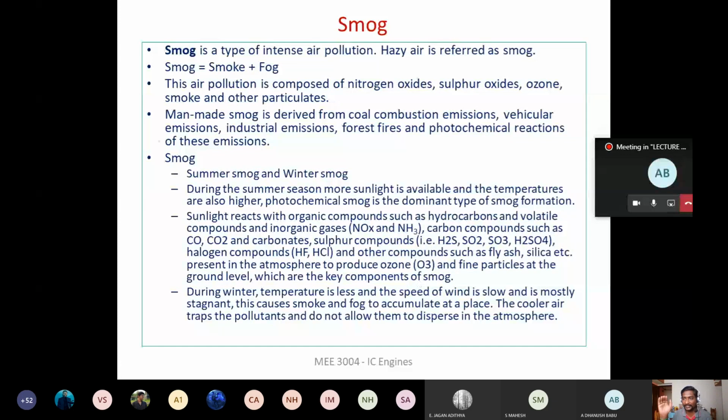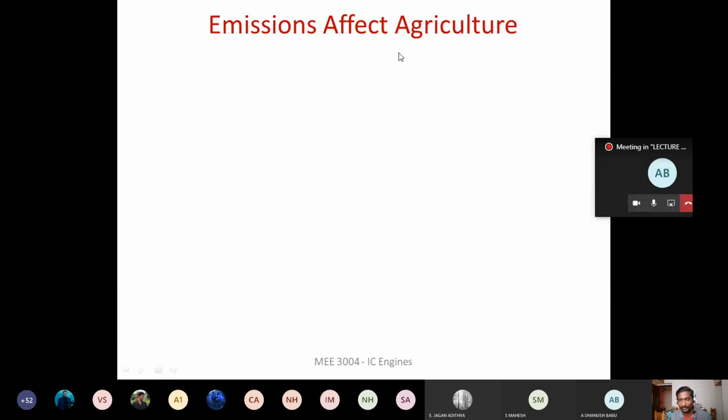During winter, the temperature is less, and the wind speed is also less, right? The wind velocity is also going to be less. So whatever emissions are being emitted will remain in that nearby area. It is not going to be carried away far, it is not going to be spread throughout, right? So in the nearby area only it is going to remain, because the temperature is less and wind velocity is less during the winter period. So this cooler air will trap the pollutants, and it will not allow the pollutants to diffuse to the various parts of the atmosphere, okay? So in that area, we are going to have this smog, right? This hazy air is going to be present, okay?